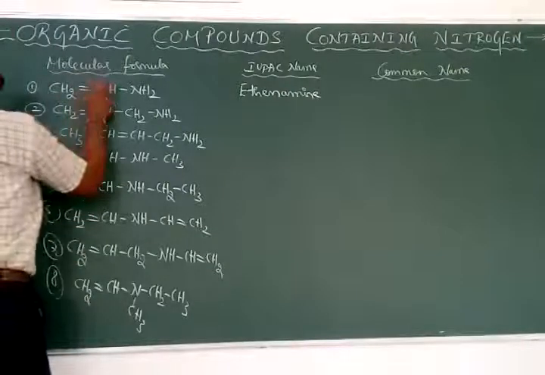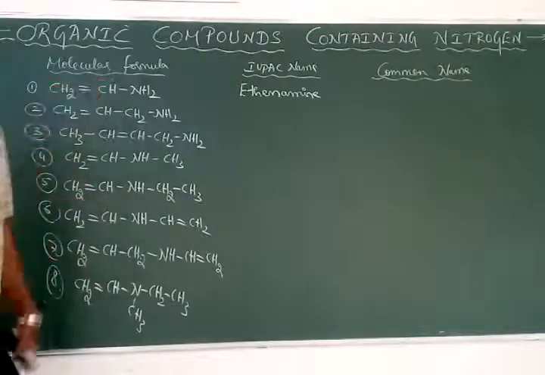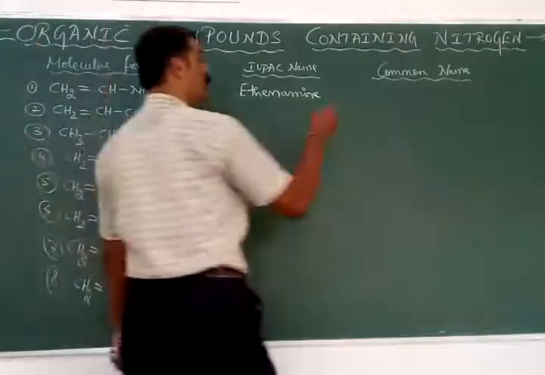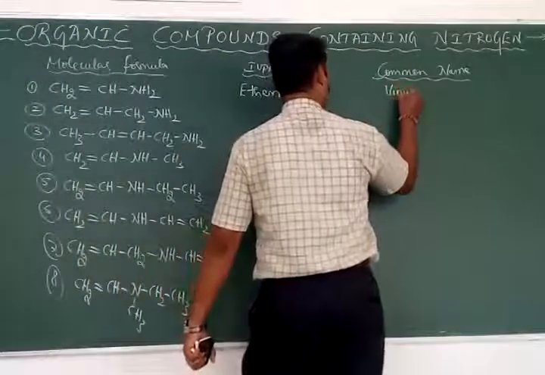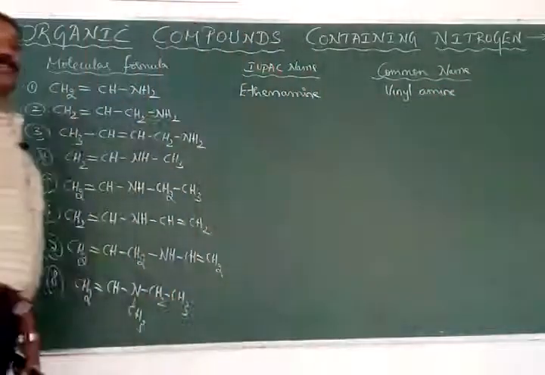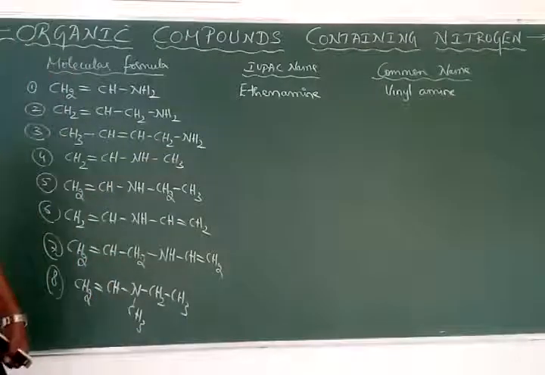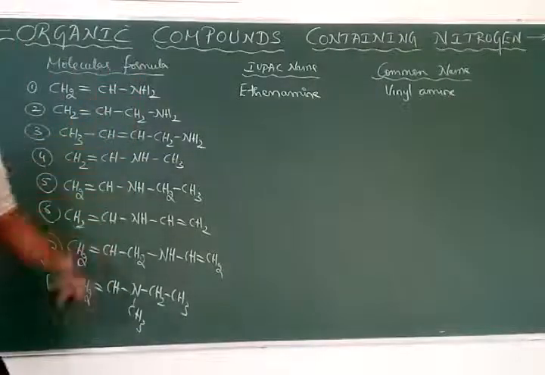This is actually the vinyl group. In general it could be called ethylenyl amine, but here it is specified by a new name, vinyl. You have to know that CH2=CH is called the vinyl group, and it is attached to the amino group, which is why it is called vinyl amine.